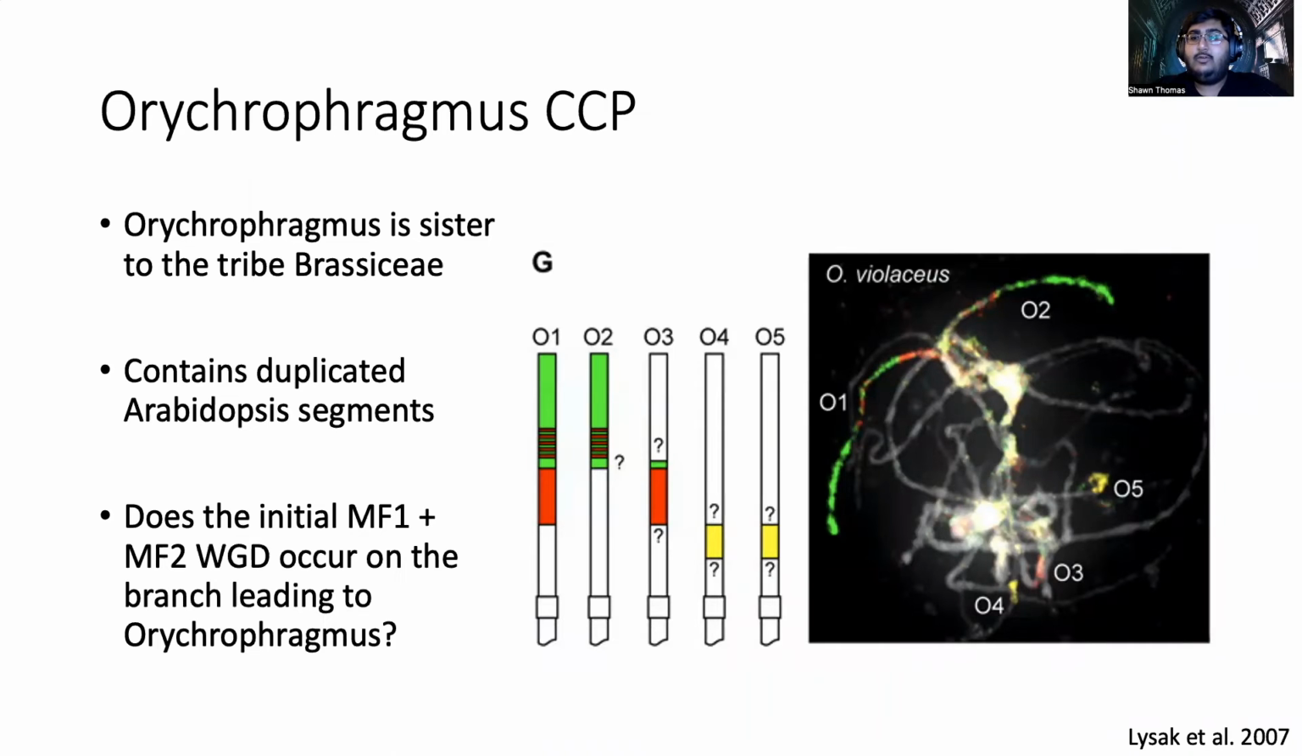So previously I showed you chromosome paintings just within the core Brassiceae, but here's what we see in the sister group to the Brassiceae in this Auricophragmus lineage. And so we see Auricophragmus is sister to the tribe Brassiceae, and we see that it contains duplicated segments of Arabidopsis. So this leads me to wonder, did the initial whole genome duplication, or step one of the hexaploidy, occur on this branch leading to Auricophragmus?